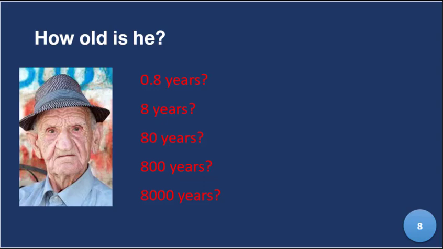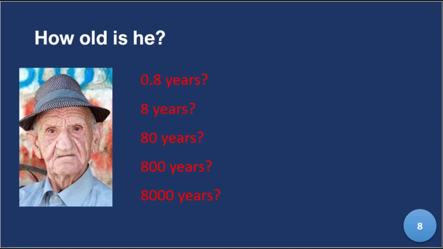So now this takes us back to domain knowledge. By looking at him and your experience in life and what you know about life, you should be able to make an intelligent guess. He cannot be less than half a year. He cannot be less than 10 years old. He cannot be up to 800 years, and he cannot even be 8,000 years.